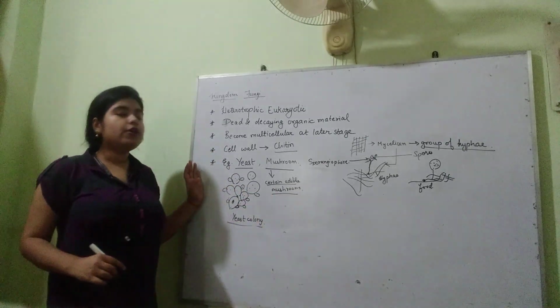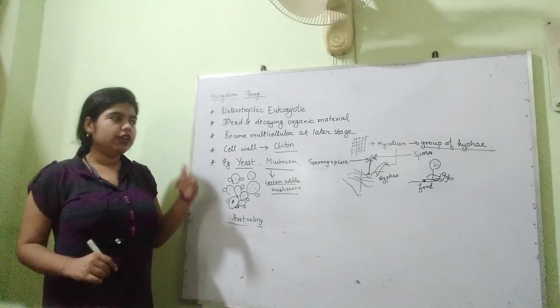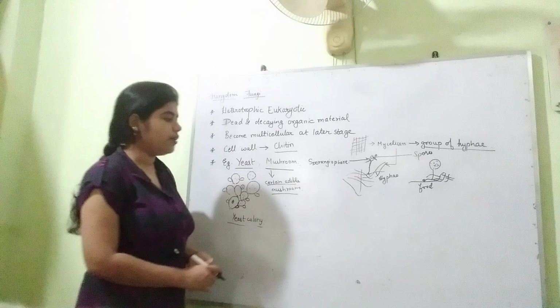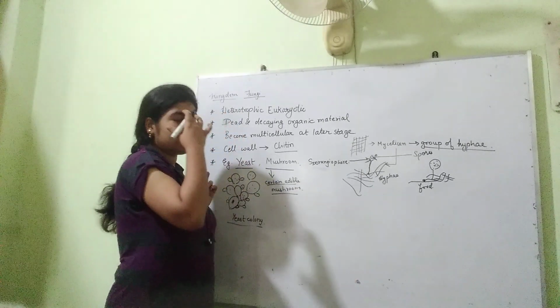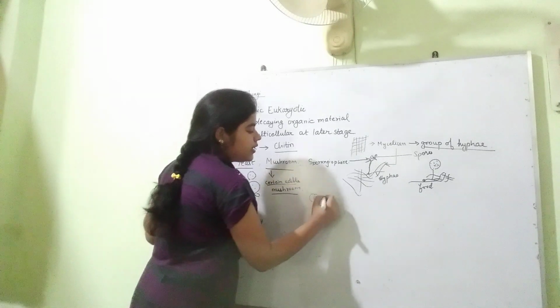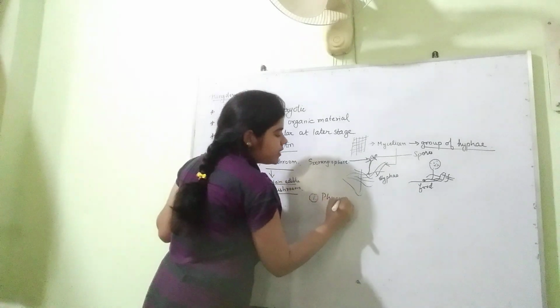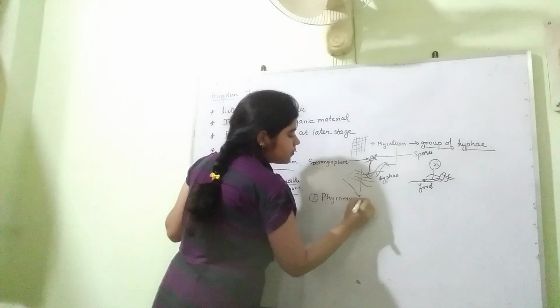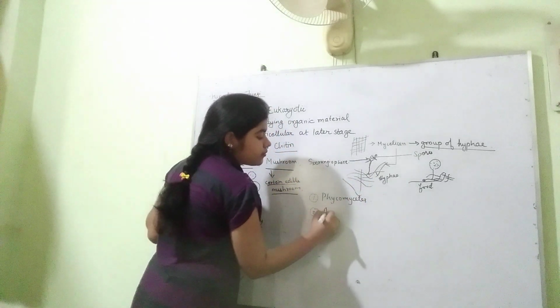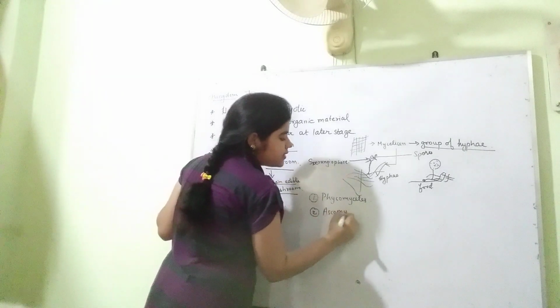So this was about fungi. If you want to have an extra information, I will be giving you now. There are 4 classes of fungi. The first class is Phycomycetes. The second class is Ascomycetes.